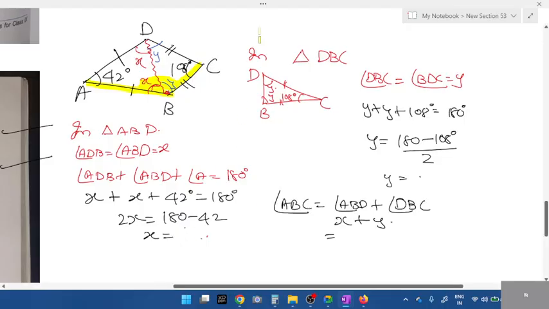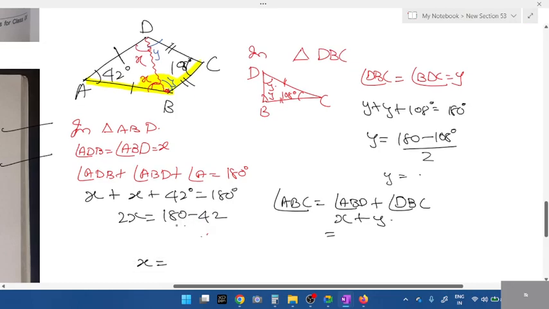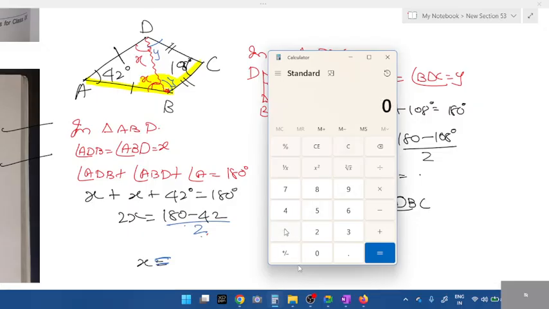What's the value of x? How much is x? No, you have to divide by 2. Diya, 180 minus 42 is how much? 138, divided by 2, right? So I thought you all would do that, students. That's the reason I wrote x. 138 divided by 2 is 69 degrees.